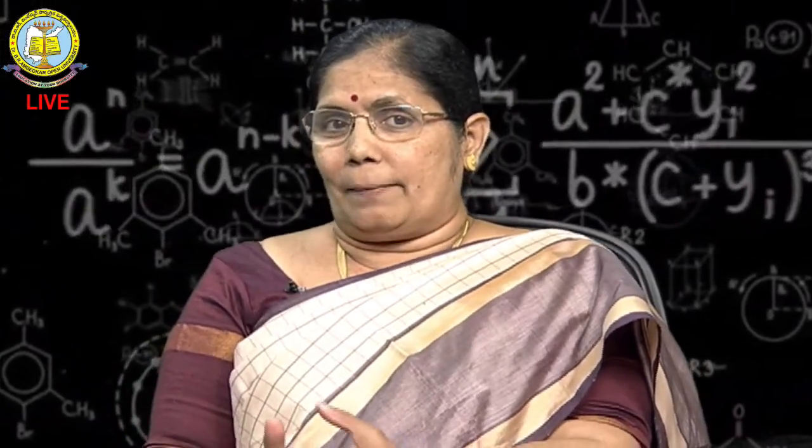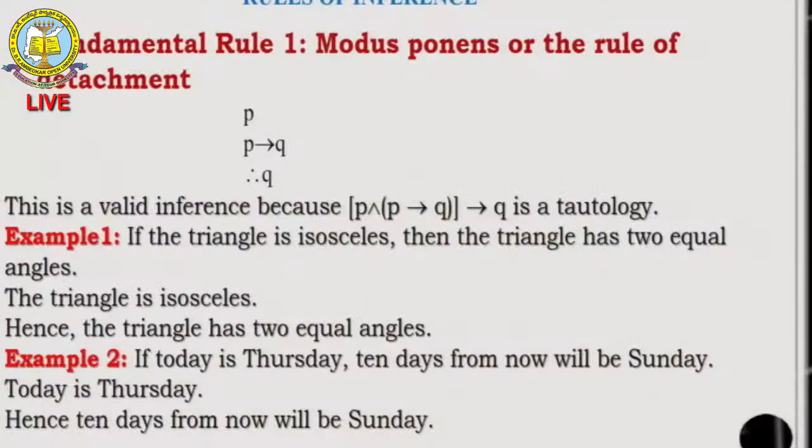What is it? P and (P implies Q) implies Q is a tautology. If you want, you can check with your truth tables. What is the example? If the triangle is isosceles, then the triangle has two equal sides. The triangle is isosceles. So, what will be the conclusion?